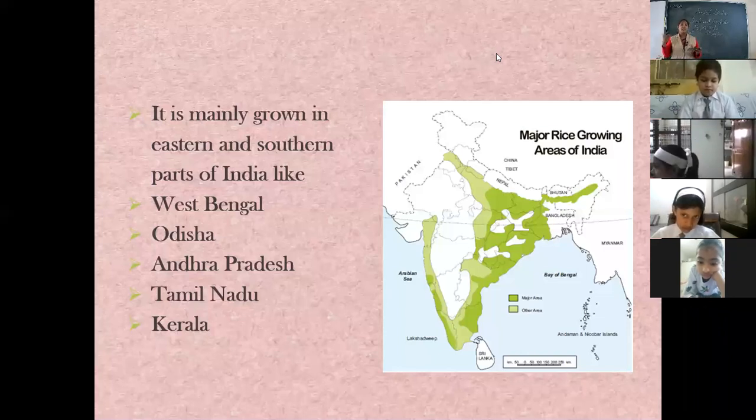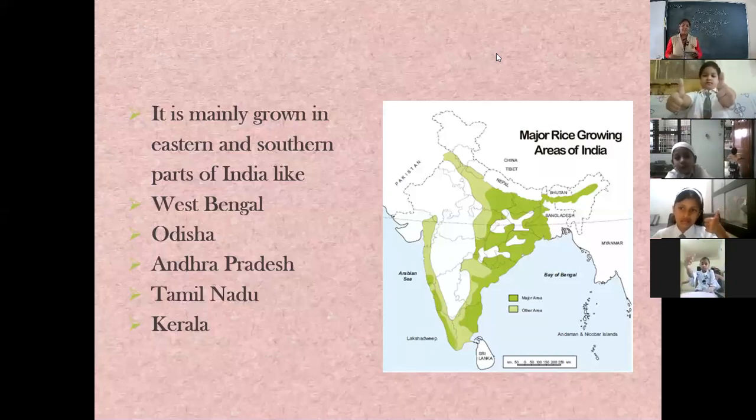Now why in these places is rice very common? Because here there is lot of rainfall, there is abundance of water and also the climate is very humid. Humid means where there is lot of moisture, lot of water in the air also. So these lands are very suitable for growing rice. Children, have you understood this? If you have understood this, just give me a thumbs up.